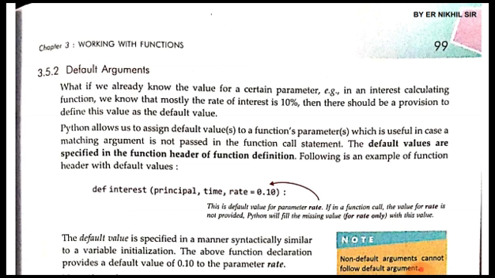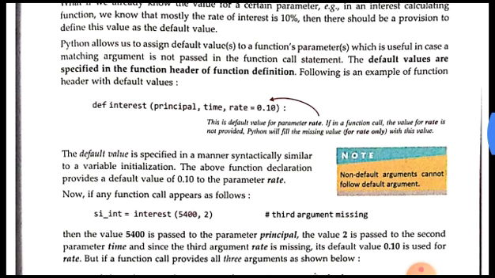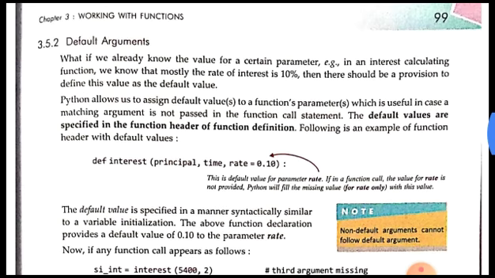If a parameter of the function is supplied with a default value and has been made a default argument or default parameter, then that parameter is optional while calling the function. If we want, we can pass a value to the default parameter, and if we don't want, we can skip passing any value to it. So this is the feature of the default argument or default parameter.